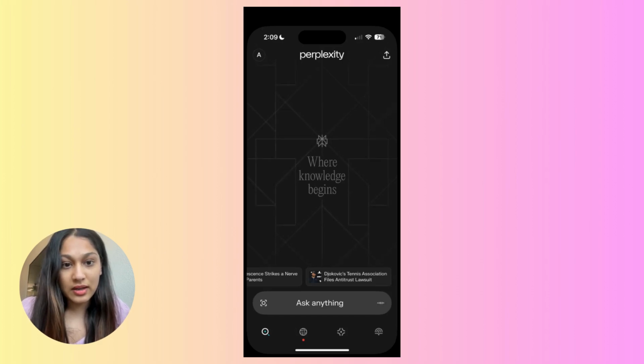The weather and the top news section reinforce the search engine feel. However, I think here adding some example prompts or sample searches would be really helpful for first time users to understand what they can actually do with the AI powered search. So now let's actually start searching about probiotics.